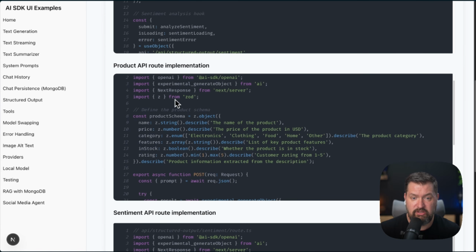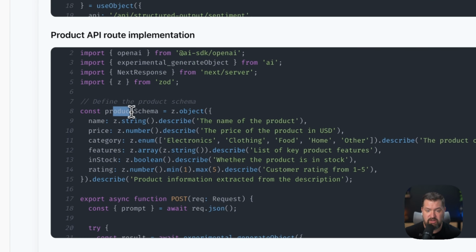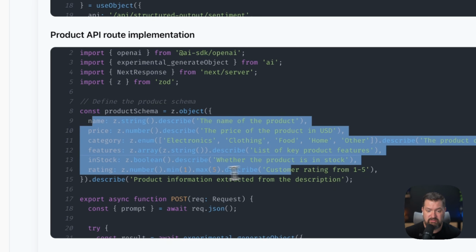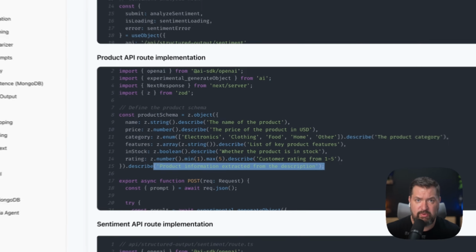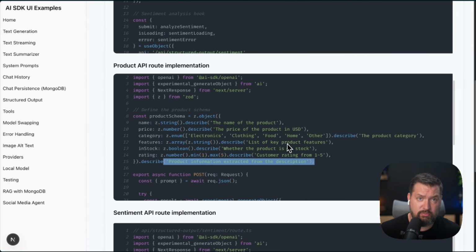If we come down here to the API route, you'll see that we're using Zod here and defining this product schema, and we're describing it. The backend uses this schema to instruct the model to output the data in the correct format. And then it validates the response against the schema to ensure that it is valid before it returns it. So again, this is so much boilerplate code that you would have to write on your own, that the AI SDK is completely abstracting for you.